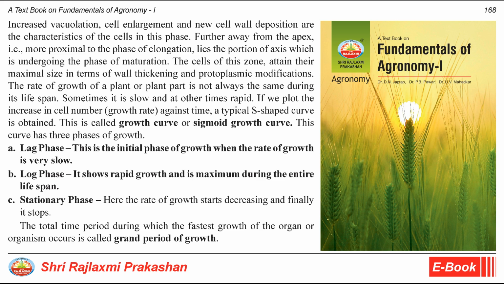Point A. Lag phase. This is the initial phase of growth when the rate of growth is very slow. Point B. Log phase. It shows rapid growth and is maximum during the entire lifespan. Point C. Stationary phase. Here the rate of growth starts decreasing and finally it stops.